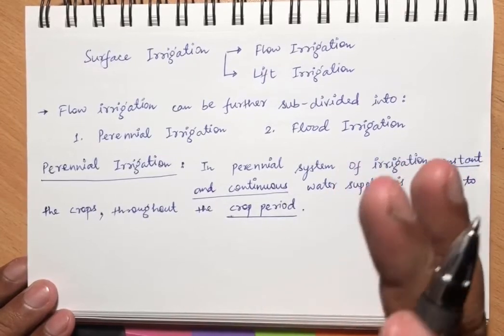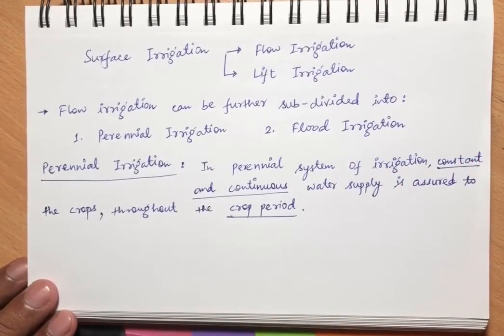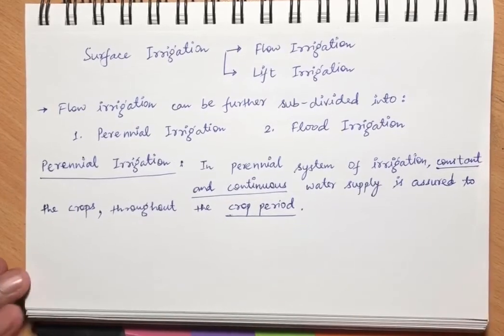So in the perennial system of irrigation, constant and continuous water supply is assured to crops for what period? For the crop period.